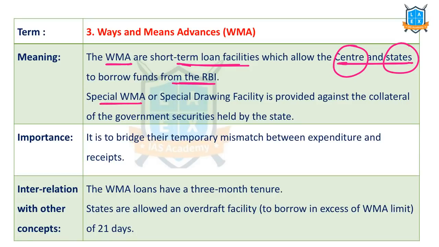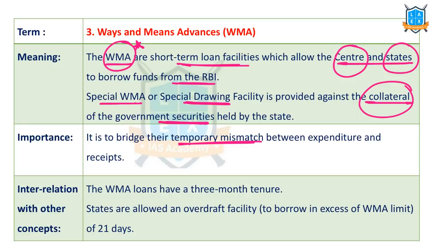Special WMA, that is special ways, means and advances, is provided against the collateral of the government securities held by the state. See, in normal WMA, the government need not submit any collateral. But if they want to draw more money using this special drawing facility, then they have to submit this collateral. What is the purpose of this ways, means, advances? It is to bridge the temporary mismatch between the expenditure and the receipts of the government.